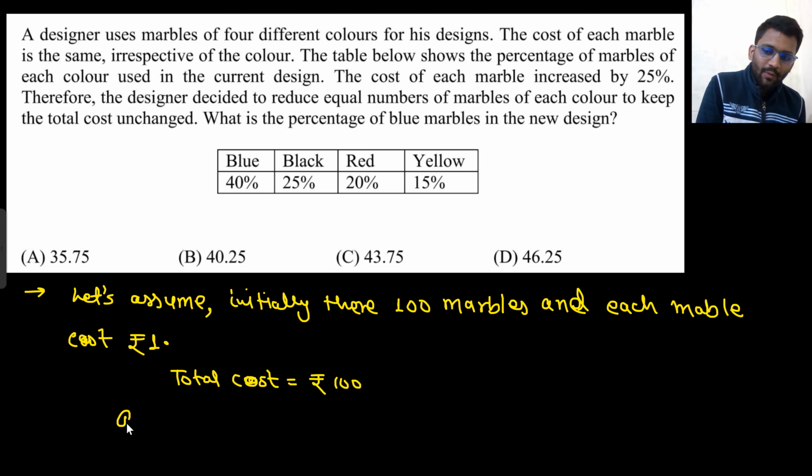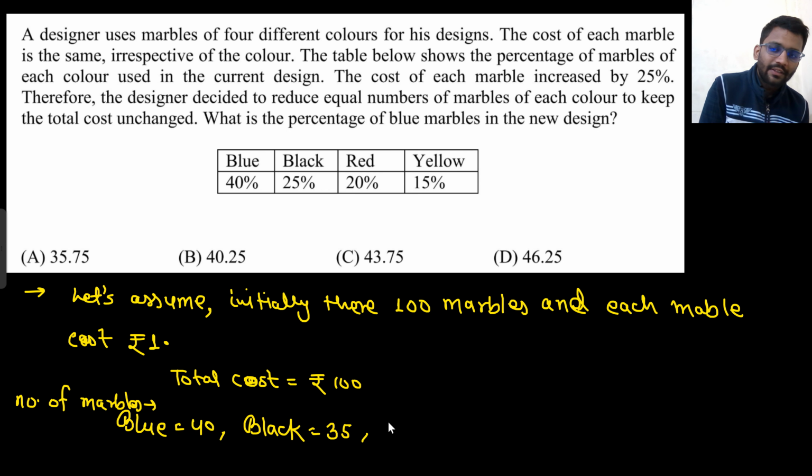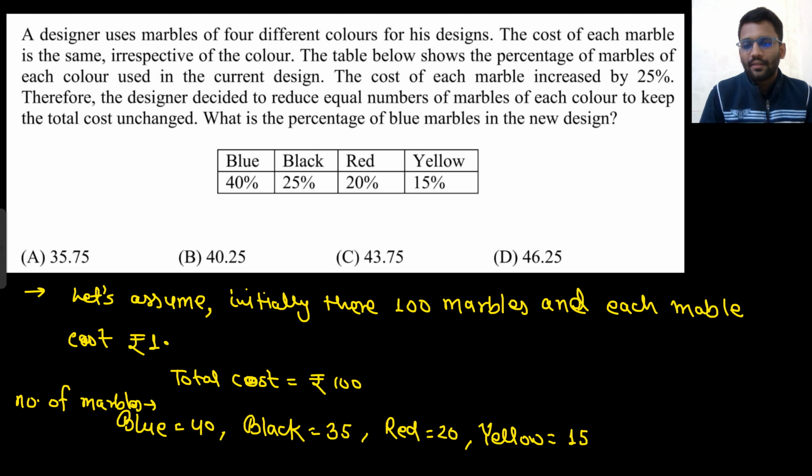So how many blue marbles were there? 40. How many black marbles were there? 35. Number of marbles: blue were 40, black were 35, red were 20, and yellow were 15. Right? Now what is happening? The cost of each marble is increased by 25%.